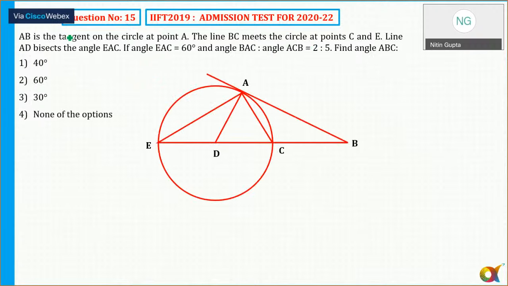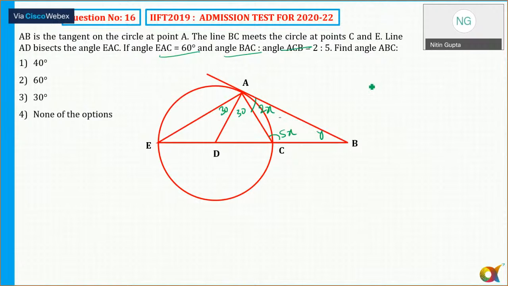Okay, a figure is given. Let's see here. AB is the tangent of the circle and a line meets the circle at the points C and E. Line AD bisects angle EAC. So AD bisects angle EAC. This is theta. If angle EAC is equal to 60 degrees, so the value of theta is basically equal to 30 degrees. So I can say this is 30 and 30. And the ratio of angle BAC to angle ACB is 2:5. So angle BAC is equal to 2x and angle ACB is equal to 5x. Find the angle ABC. So this is y.